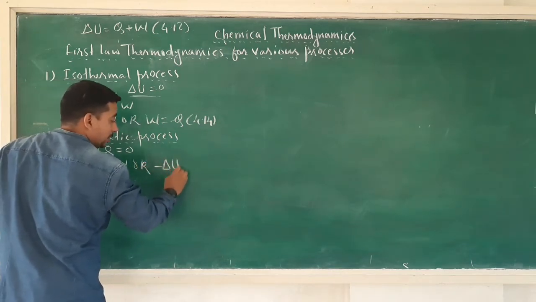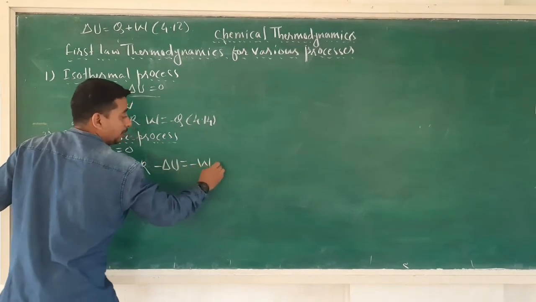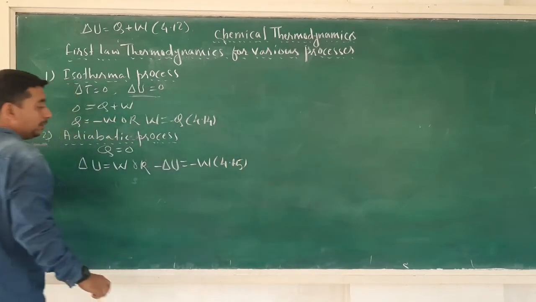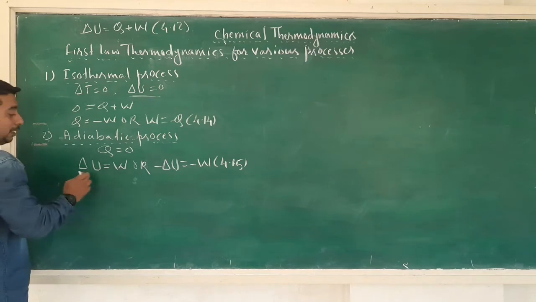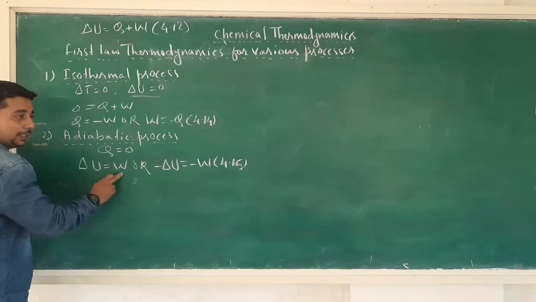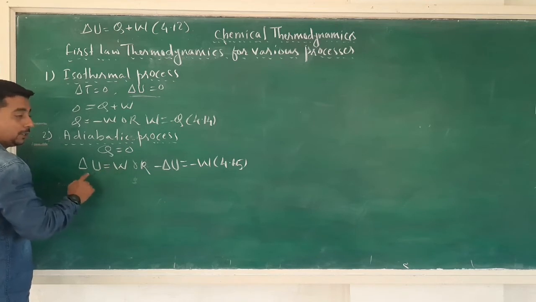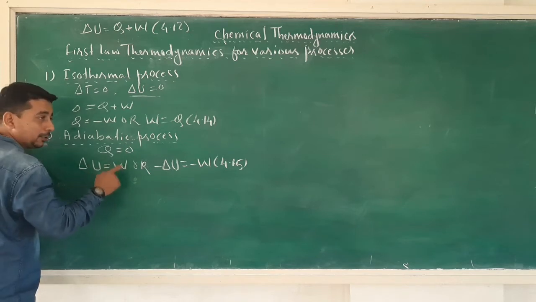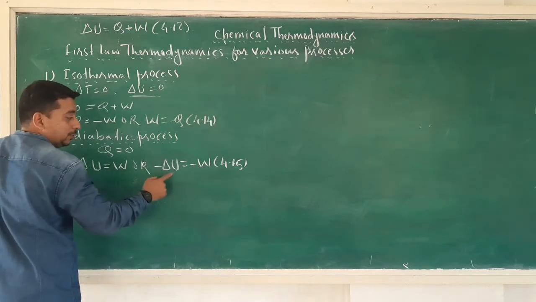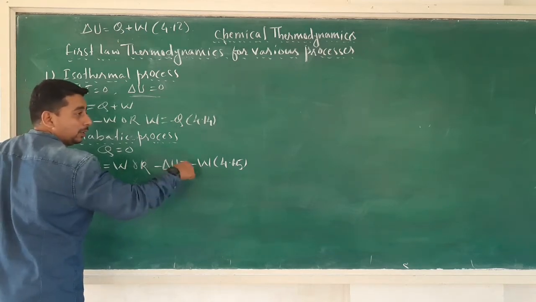or minus delta U is equal to minus W. Equation number 4.15. Now this equation number 4.15 suggests that increase in internal energy of the system is due to the work done on the system by the surrounding. W is positive, means work is done by the surrounding on the system. Or decrease in internal energy of the system is due to the work done by the system on the surrounding.